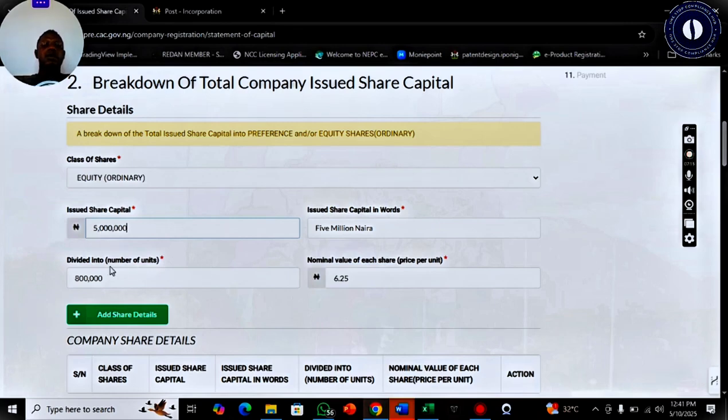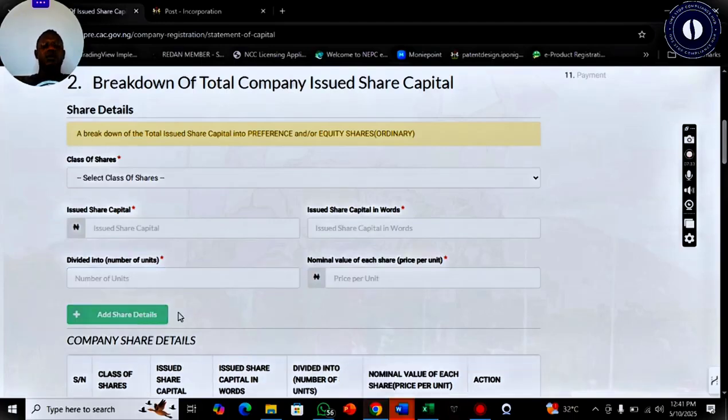Okay, then you can see we are maintaining the division. It means this will be 6 naira per share, but I want to do everything at 1 naira. So divided into 1 million. So I have 1 million shares to share. This will be valued at 5 naira each. So we'll add share details.